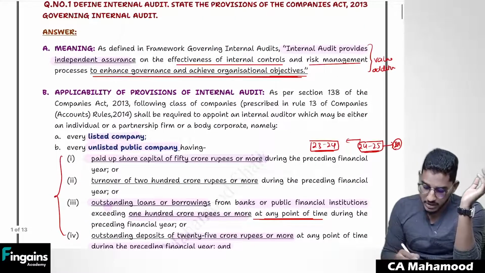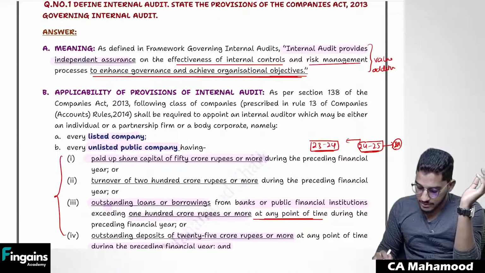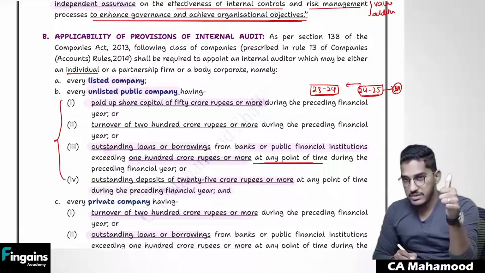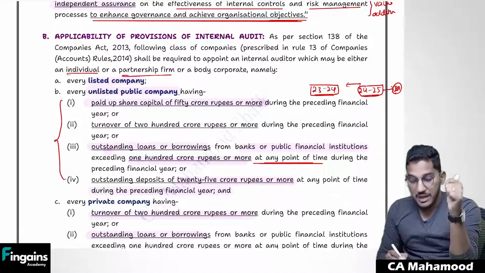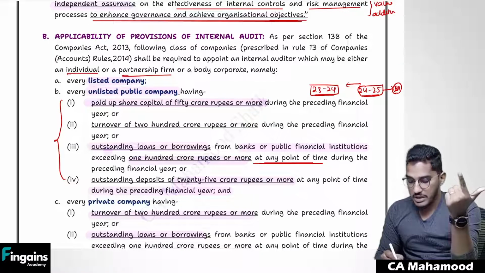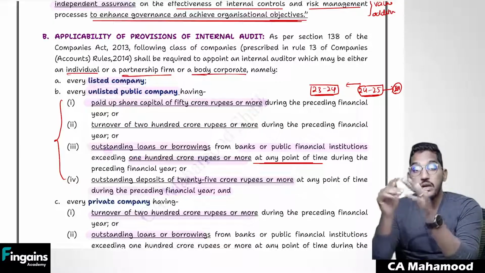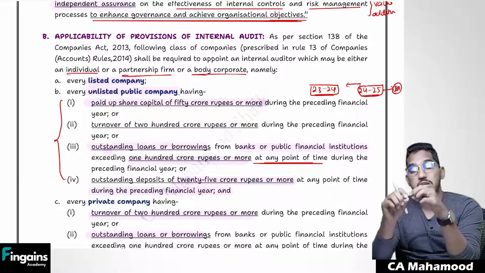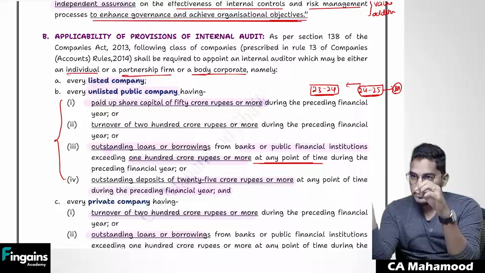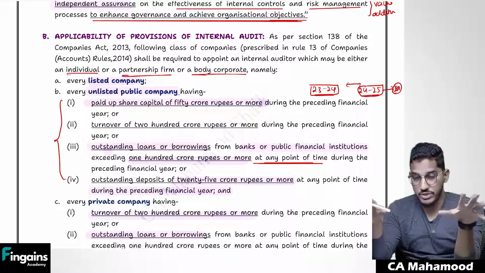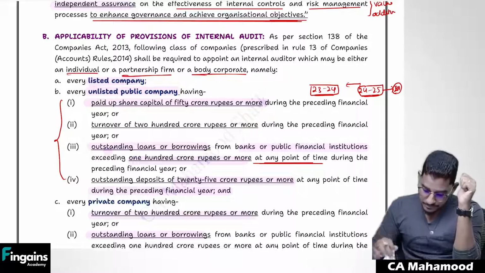And also one more thing here, sir, who can be appointed as an internal auditor? What kind of legal form can be appointed as an internal auditor? An individual person can be appointed as an internal auditor. A partnership firm also can be appointed. And most important thing, a body corporate also can be appointed as internal auditor. A body corporate other than LLP can't be appointed as a statutory auditor, but a body corporate can be appointed as an internal auditor. There is no objection in the Companies Act regarding that.